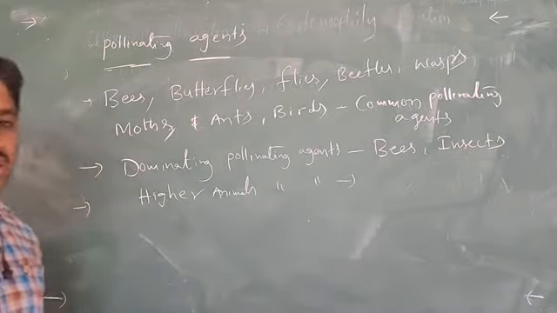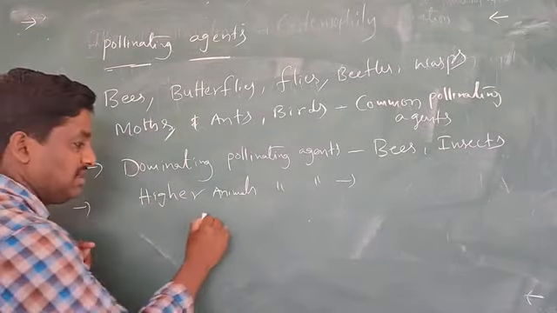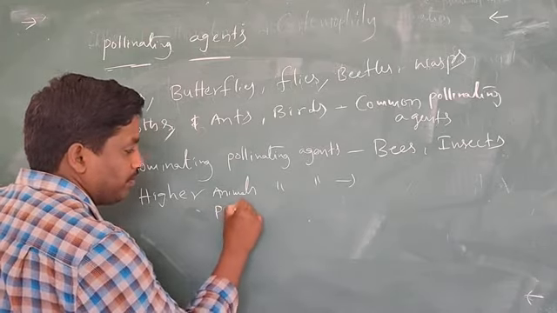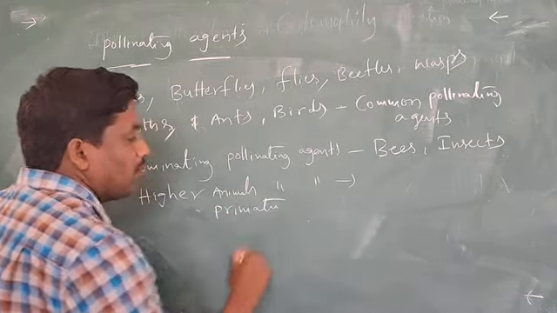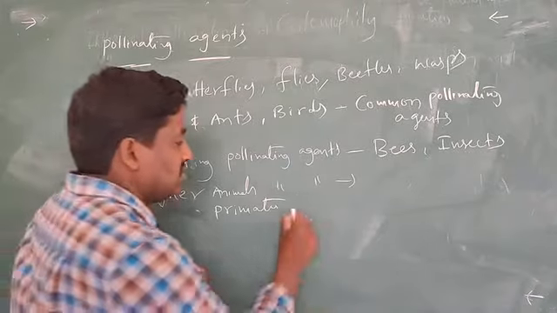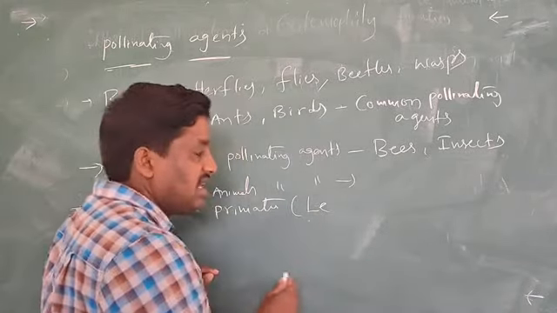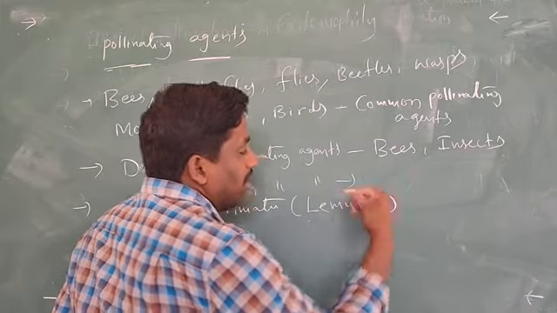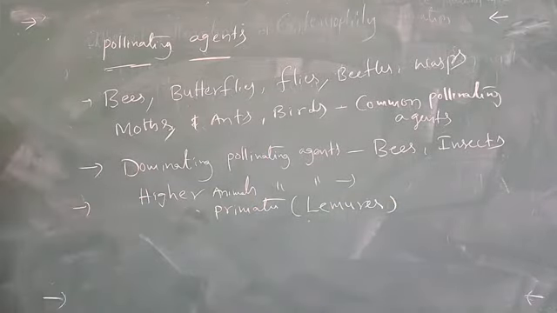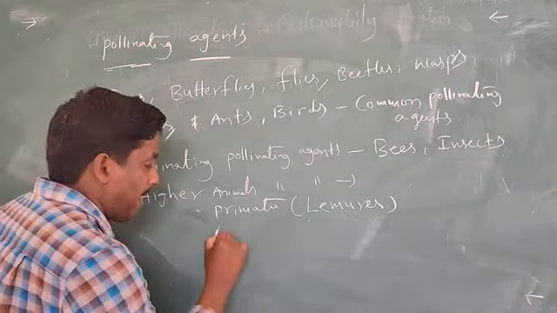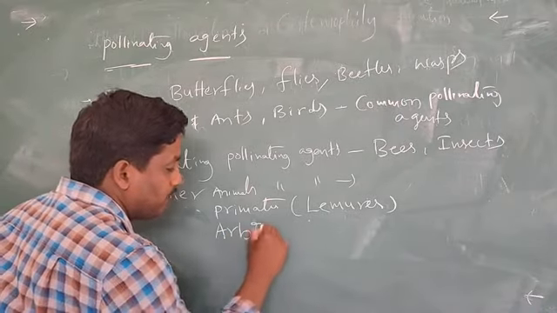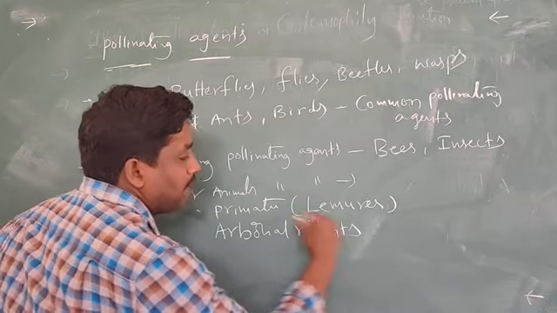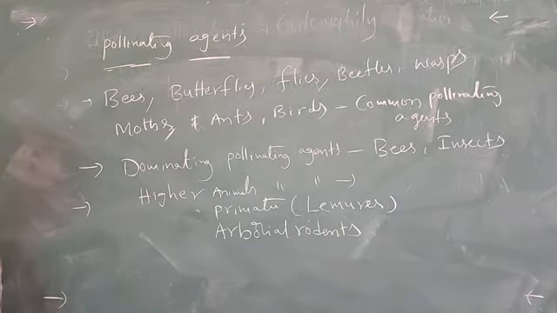What are they? So here example, primates. In this category, lemurs. Next, arboreal rodents.